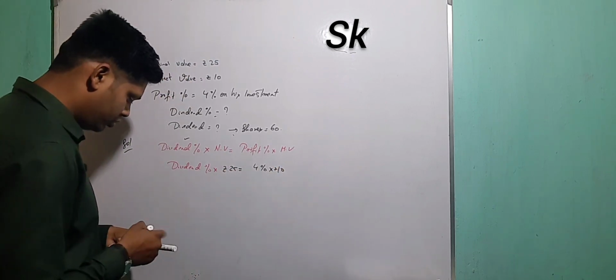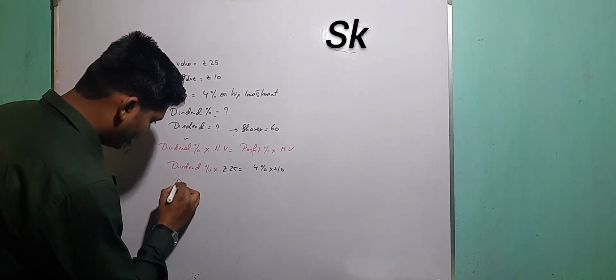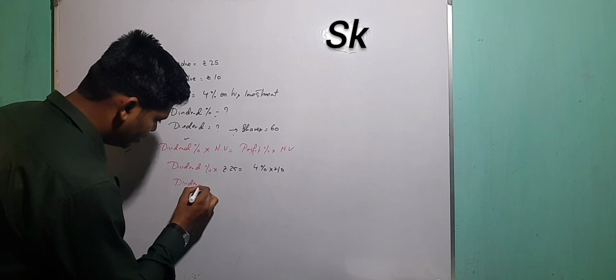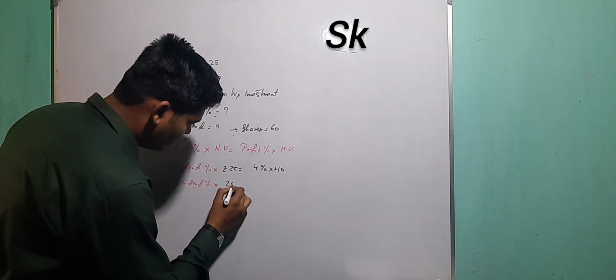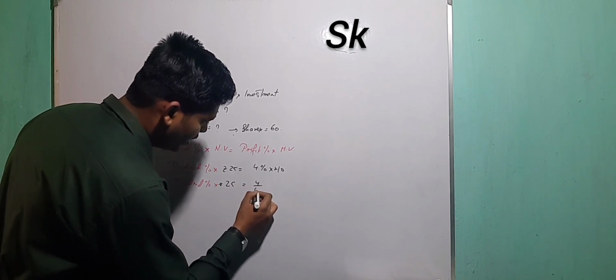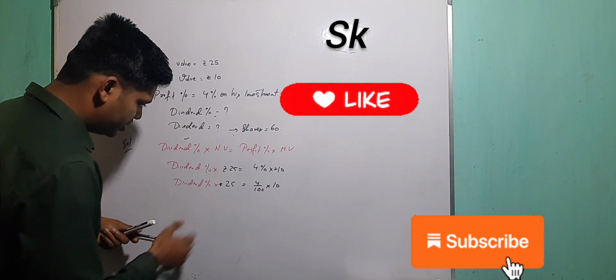Okay, now take out the percentage sign. So dividend percentage into 25 equals 4 by 100 into 10. Now the percentage sign I have to remove.